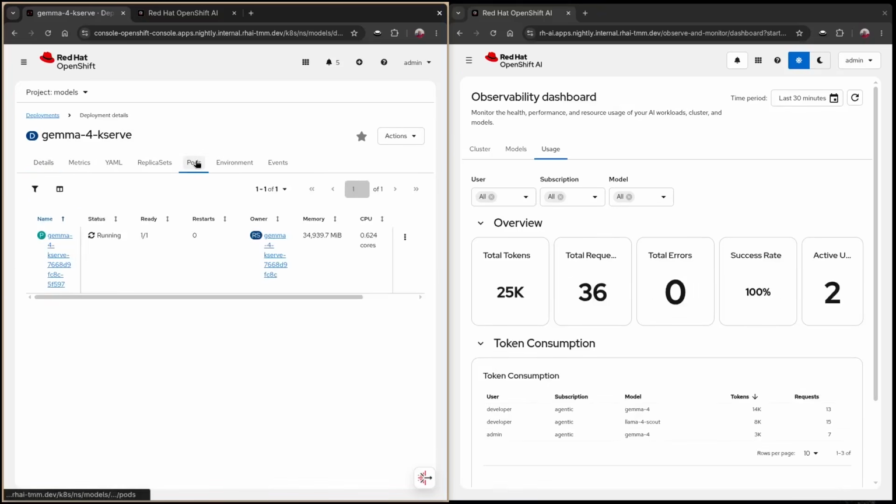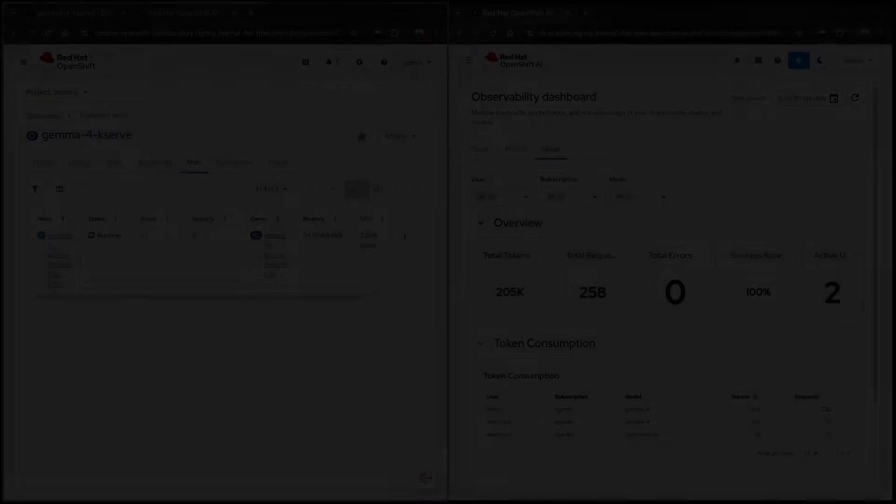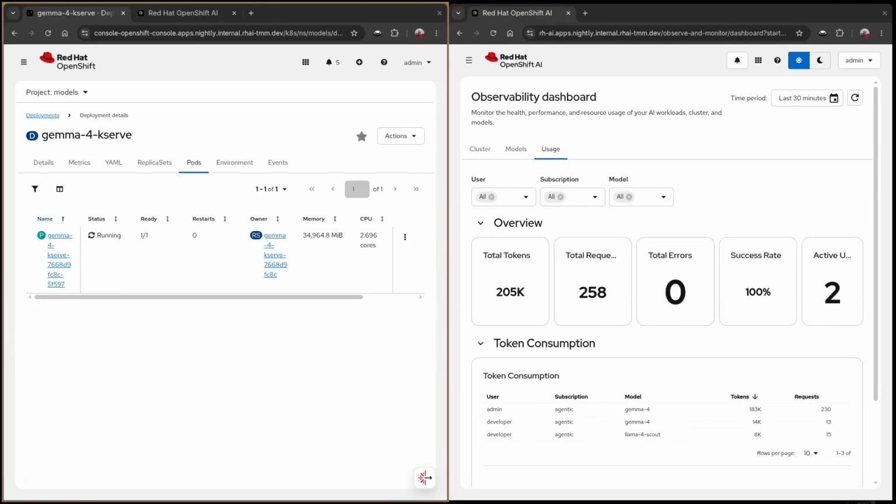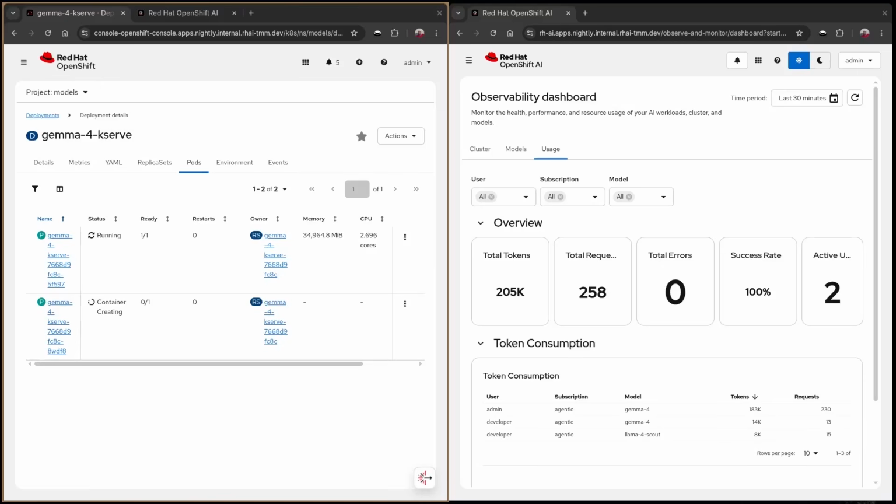Red Hat AI makes it easy to auto-scale your inference in the hybrid cloud, in your sovereign environment, under your control with your policies. In this environment, the administrator is able to observe the consumption of the model, but also the health and performance of that model endpoint. He can see the current utilization, the queue rates, and more, the kinds of details that an administrator needs to know what's happening in their environment.